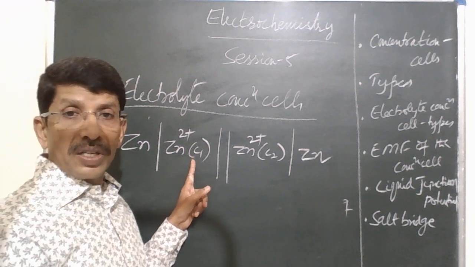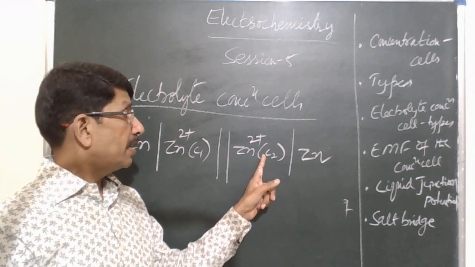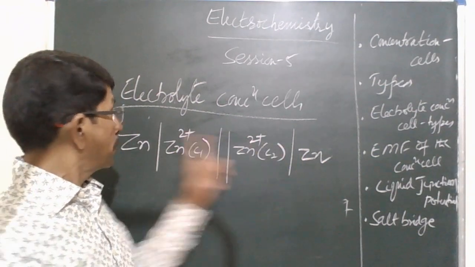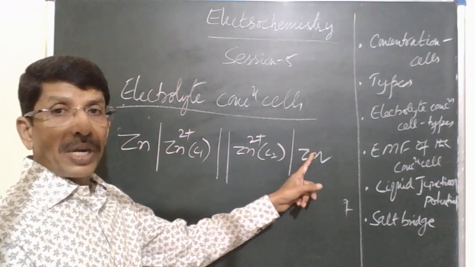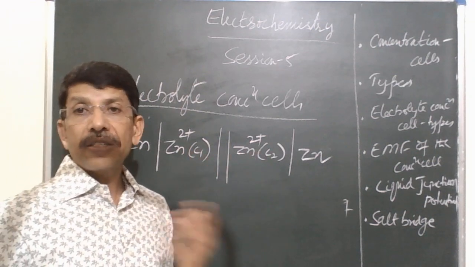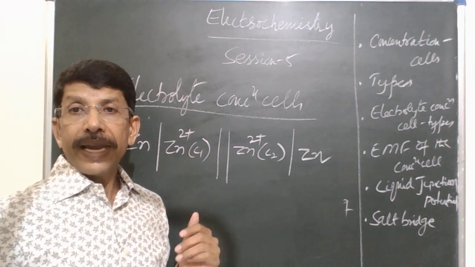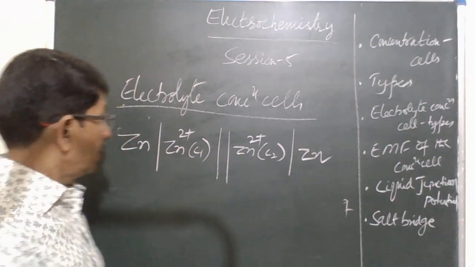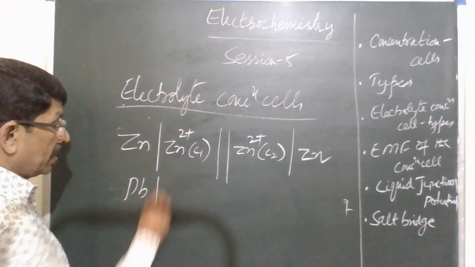So here the concentration of zinc sulfate is C1, and the concentration of zinc sulfate here is C2. So here the two similar electrodes of the same concentration are dipped into the same electrolyte of different concentration. So this is an example of an electrolyte concentration cell.